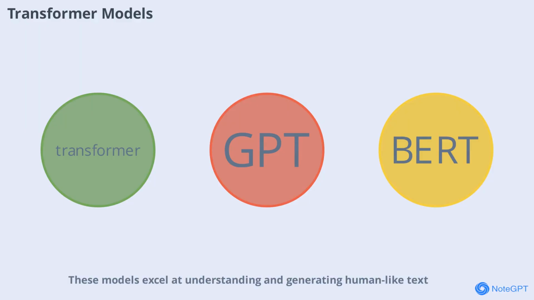Transformer models such as GPT and BERT have taken the AI world by storm. These models excel at understanding and generating human-like text. By processing language and context, transformers can write essays, answer questions, and even hold conversations. Their ability to generate coherent and contextually relevant text has made them invaluable in many industries.